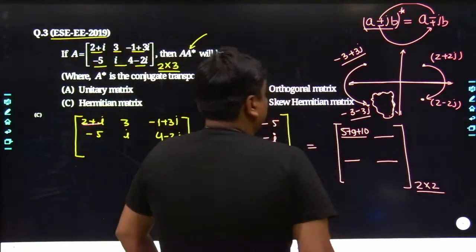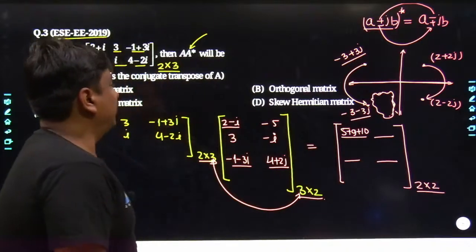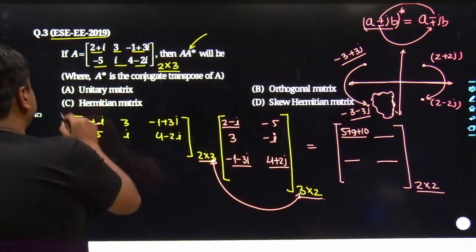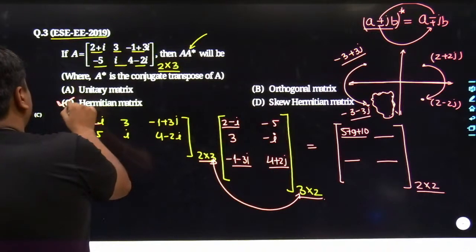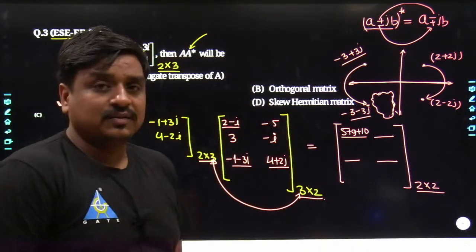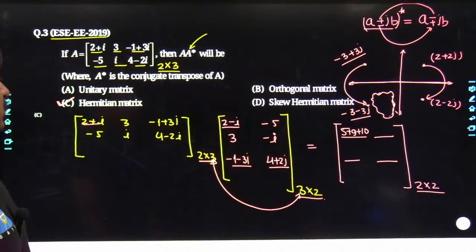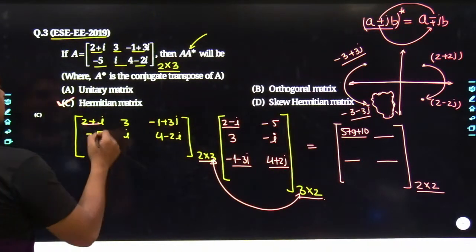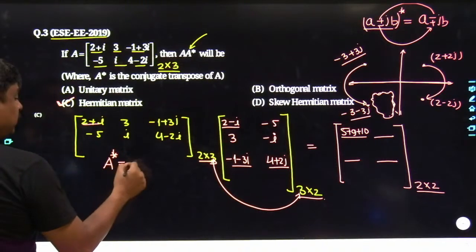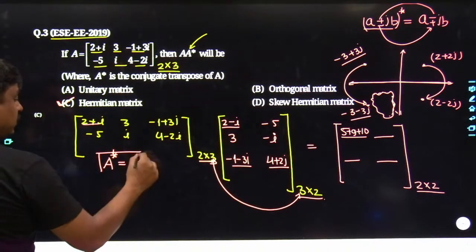This was the problem in EAC. Yes, it is a bit lengthier problem, but the result you are getting now is going to be a Hermitian matrix. May I know what's the structure of a Hermitian matrix? The structure of a Hermitian matrix states A transpose conjugate is very same as A itself.